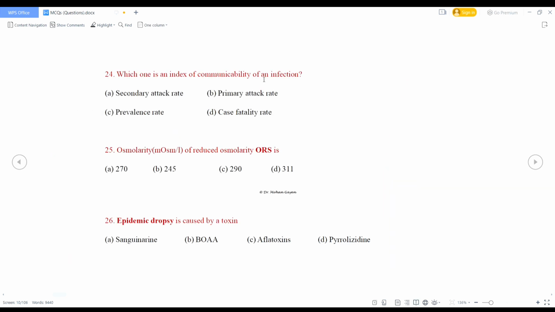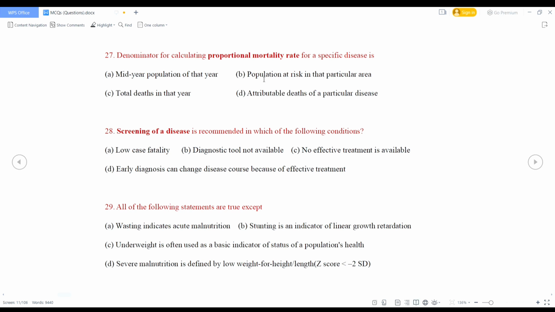Epidemic dropsy is caused by a toxin: sanguinarine, BOAA, that is beta oxalyl amino alanine, aflatoxin, or pyrrolizidine. So what is the right answer? Epidemic dropsy is caused by sanguinarine. Denominator for calculating proportional mortality rate for a specific disease. So what is the right answer? To calculate proportional mortality rate, denominator will be total deaths in that year.